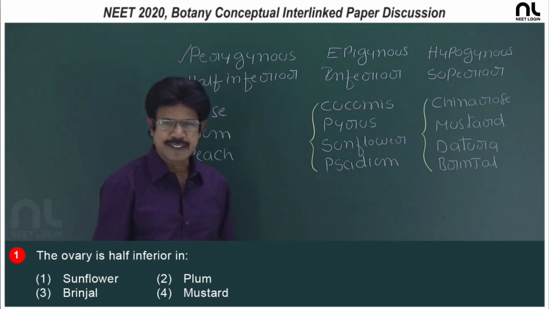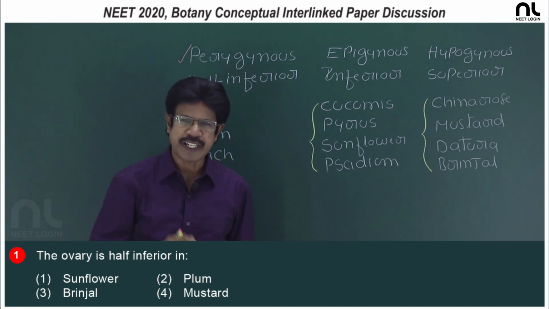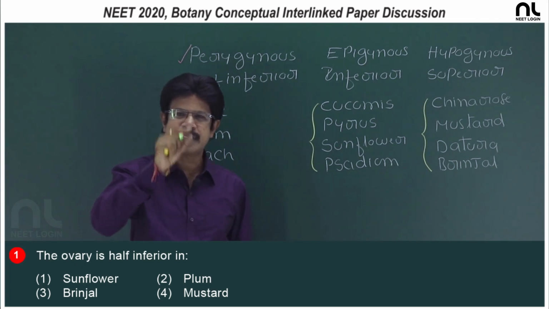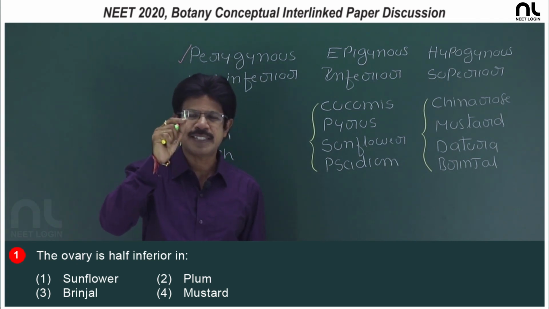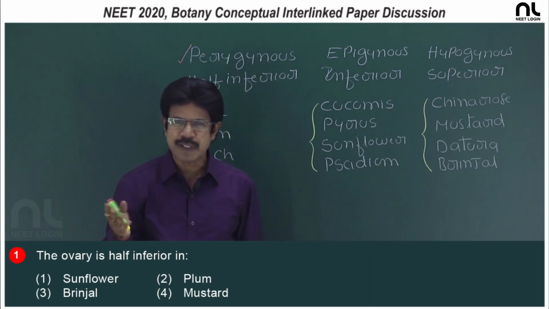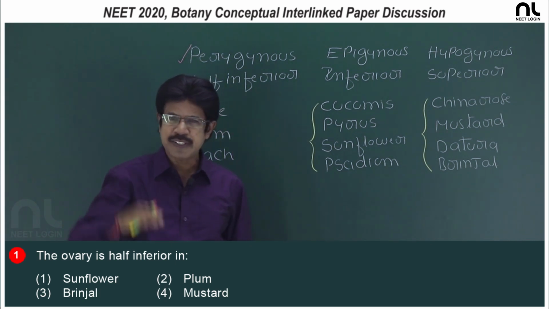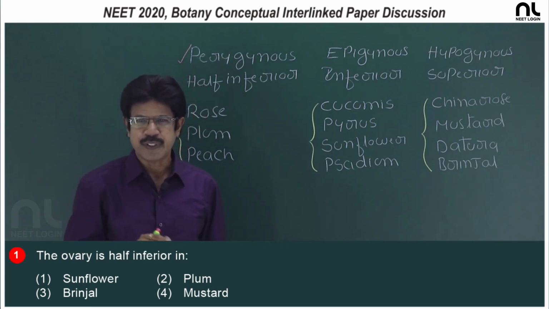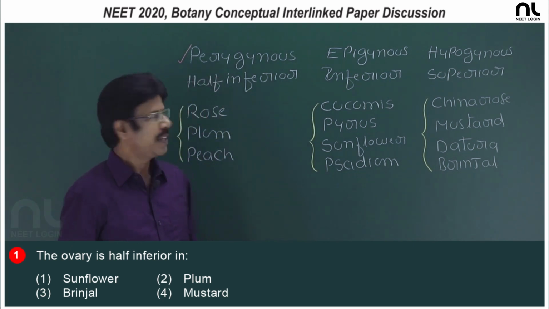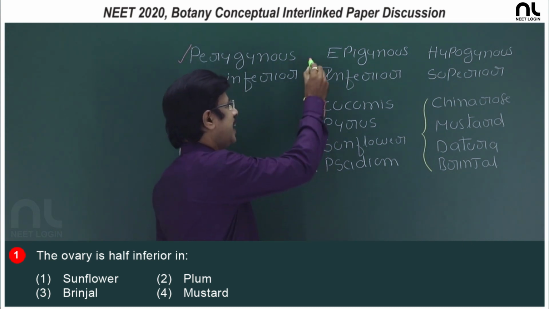In the case of epigynous, the thalamus is deep cup shaped. The thalamus grows over the ovary. The ovary gets maximum protection, and from the tip of the thalamus, sepals, petals, and stamens develop. So, the ovary is said to be inferior, and the rest of the floral parts, sepal, petal, stamen, are said to be superior. So, in an epigynous flower, which is inferior? The ovary is inferior. Which are superior? Sepals, petals, stamens are superior. Examples of inferior ovary: cucumis, pyrus, sunflower and psidium.